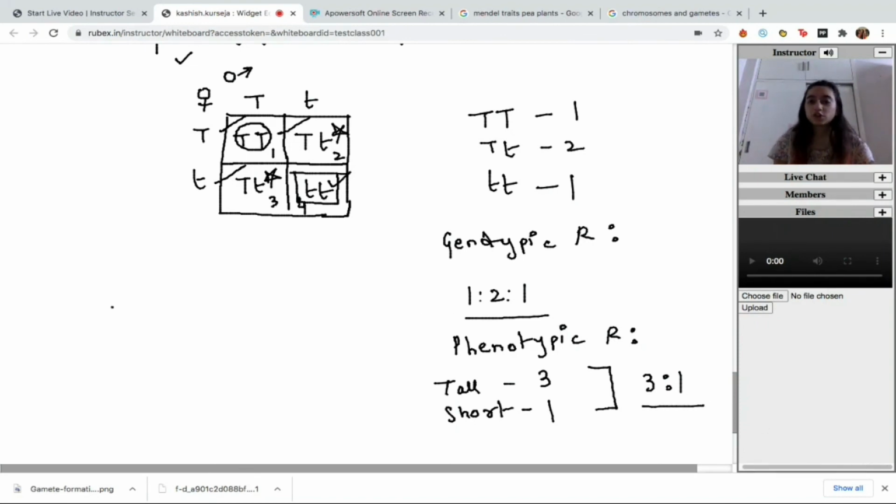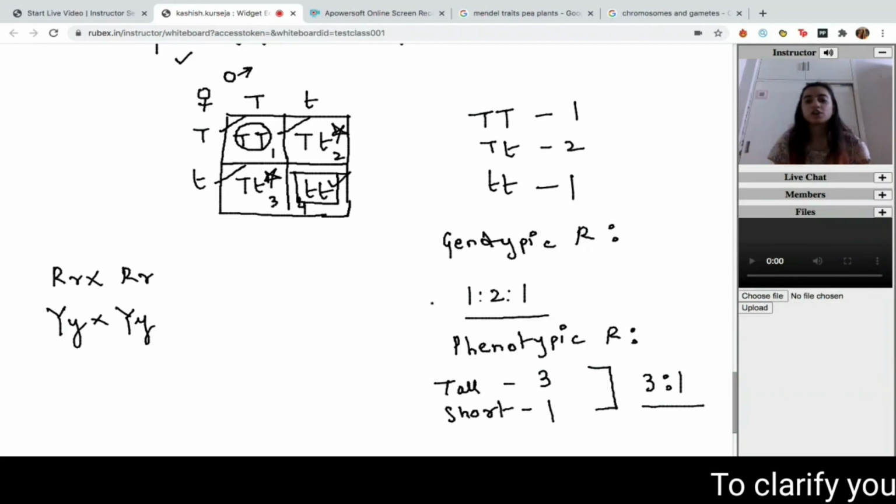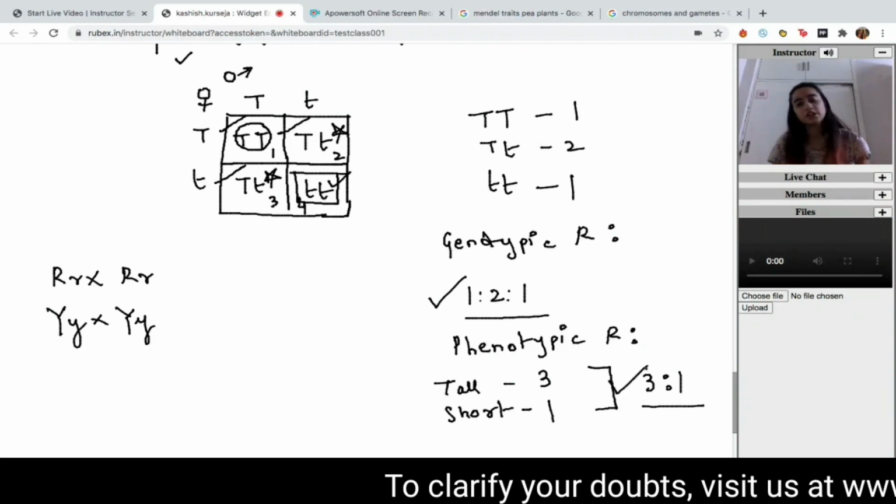Similar monohybrid crosses can also be conducted for different pairs of characters. You could have crosses between the round and wrinkled seed shaped plants for practice. You could have crosses between the yellow seeded plants for crosses. Each monohybrid cross F2 progeny will always yield you a genotypic ratio of 1 is to 2 is to 1 and a phenotypic ratio of 3 is to 1.